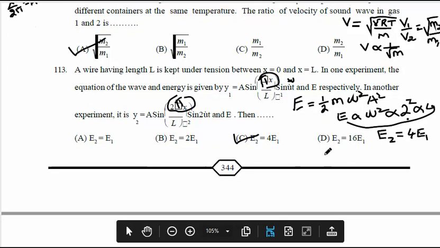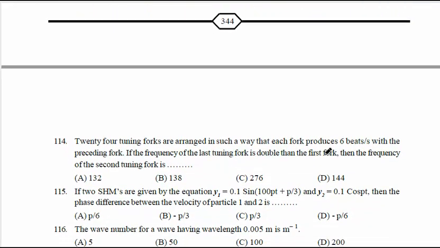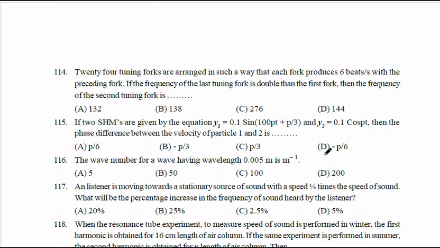Okay, let us move to next question. Question number 114. I will read the question first.